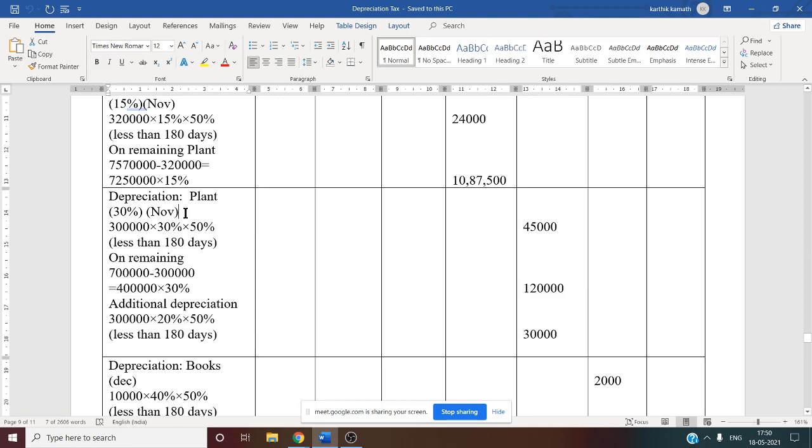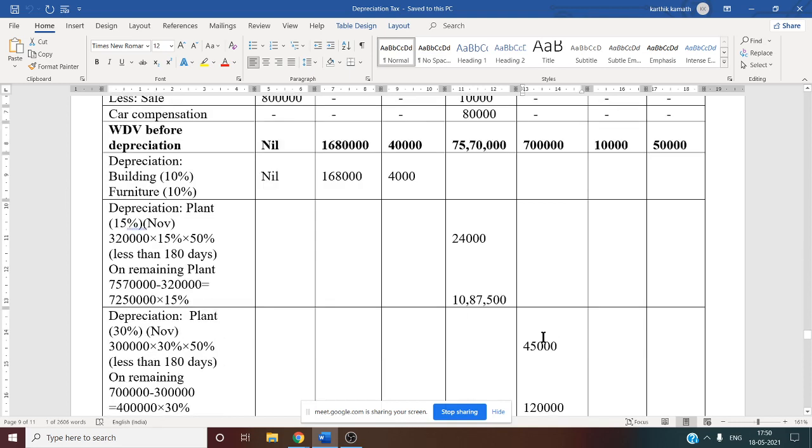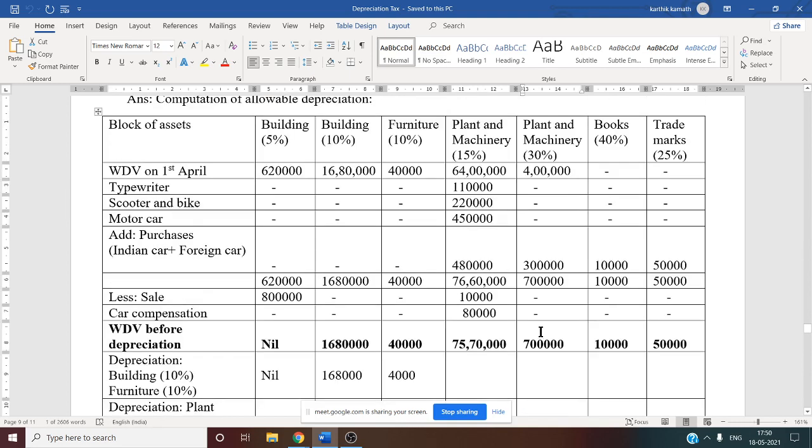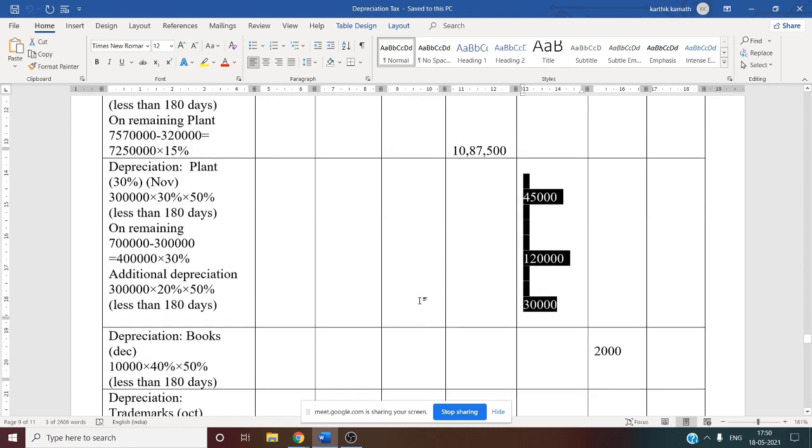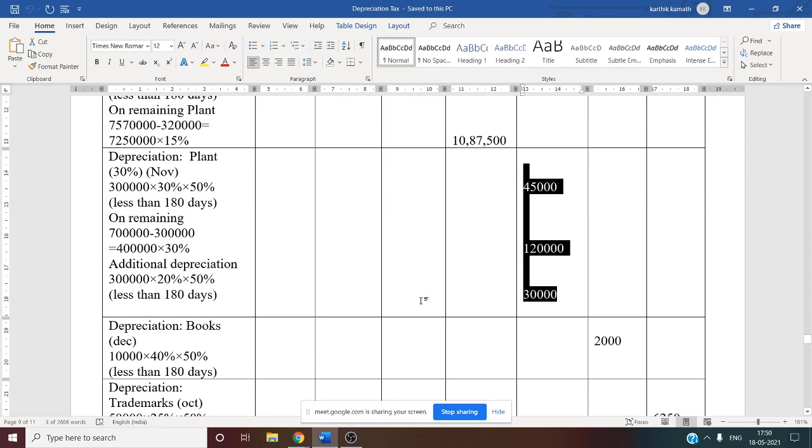That purchase is made in the month of November. That is why the additional depreciation amount is 30,000. So under plant and machinery 30%, we have written three depreciation amounts: normal depreciation of plant, then normal depreciation of the remaining balance, and additional depreciation. Now the next column is book.